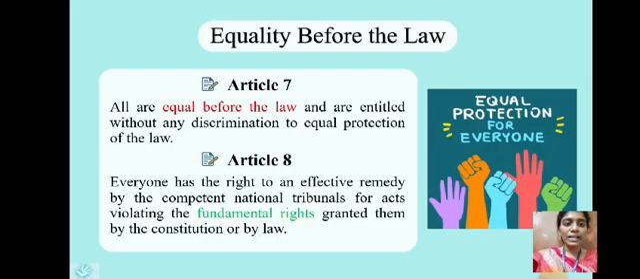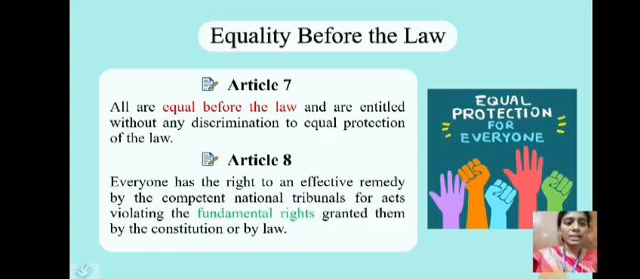Articles 7 and 8 describe equality before the law. That is, all are equal before the law without any discrimination, which is the content given in Article 7. And Article 8 states that everyone has a right to an effective remedy by the competent national tribunals for acts violating the human rights.